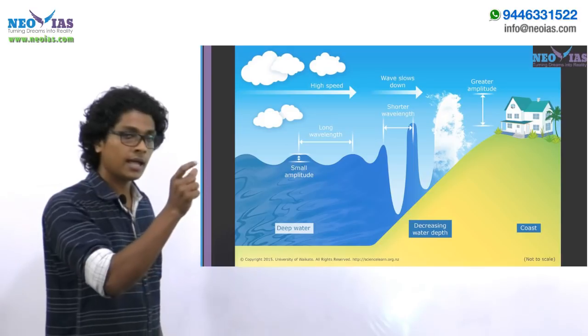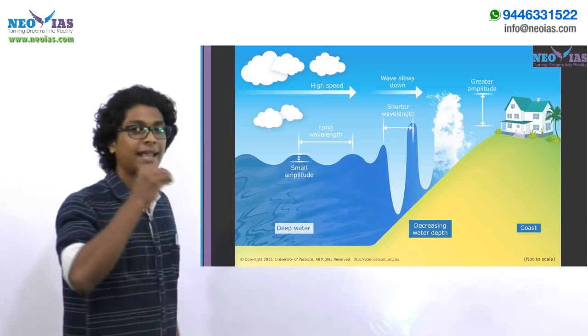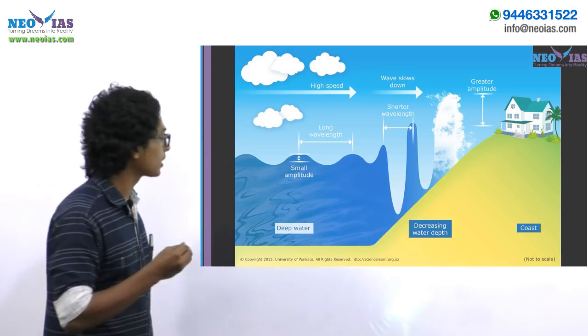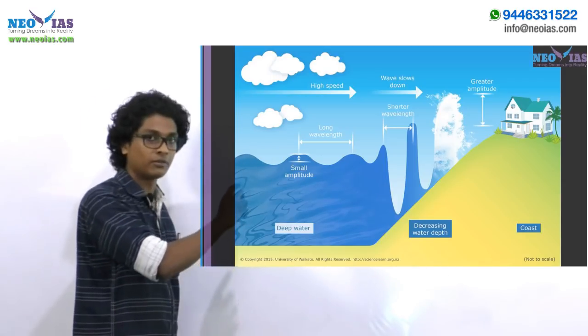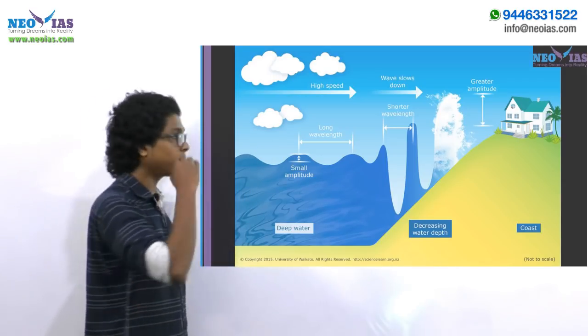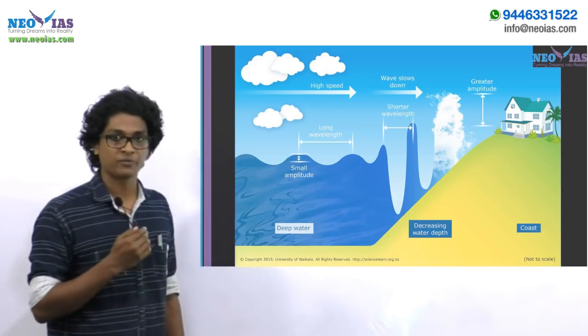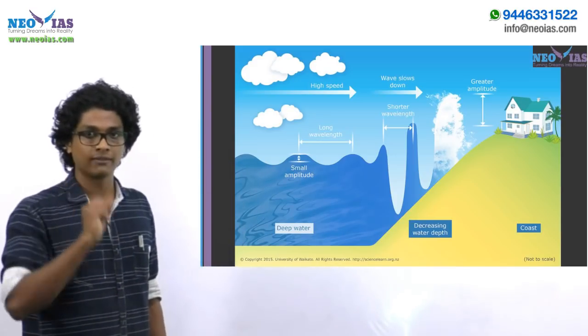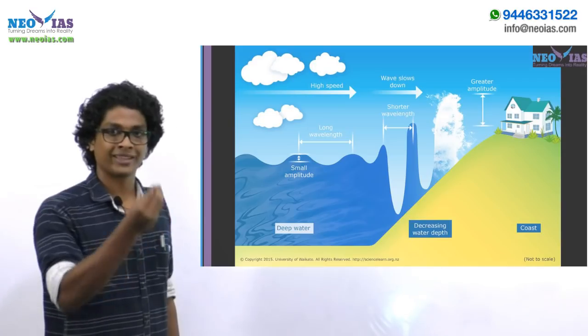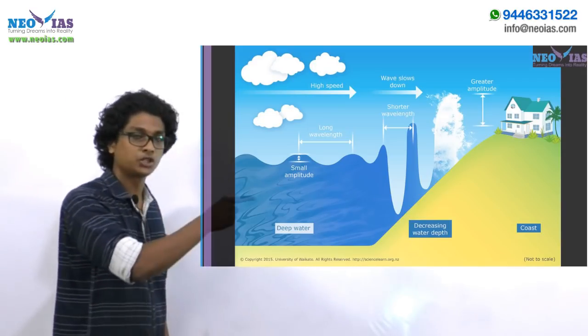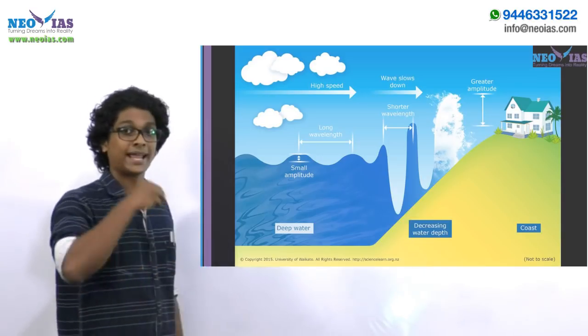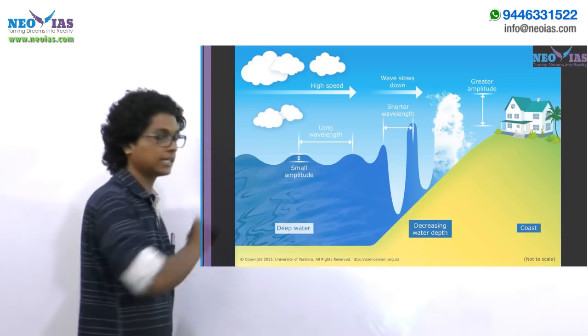And this wavelength denotes the energy of a wave, right? Now imagine this, another property of a wave is called wave height. That can also determine the energy of a wave. So wavelength and wave height, both of these properties of a wave determine the energy of the waves, or the energy determines the wavelength and the wave height.